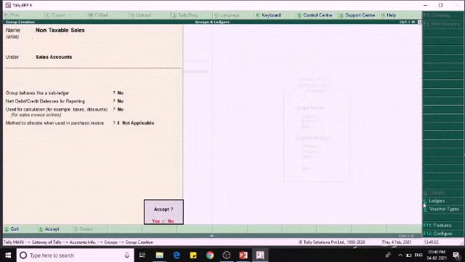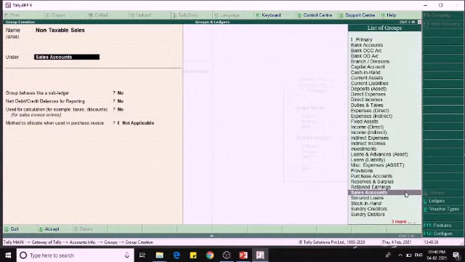Before that, we have to know the name, which mentions the full name of the desired group, and alias, which means the space to put a secondary name or short name by which groups can be easily selected. While trying to select a group, the alias name will also get added in the list. So it must be given only when it is meaningful or required. And under, it is selected to predefine the group which is to be classified further. Okay, the next one is subledger.